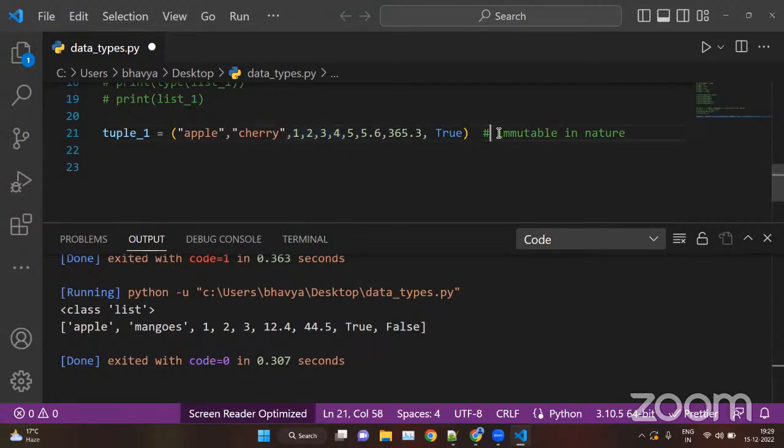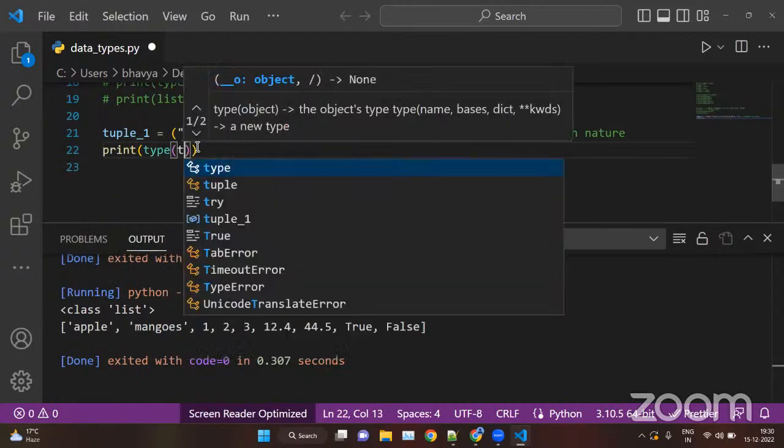Okay, and tuples are immutable in nature. We cannot change the tuples. We cannot modify the tuples. We cannot change the apple element value with another value. We cannot remove any value. We cannot add any value. Okay, so make sure of this. Now, if you check the type again, print the type of tuple underscore one.